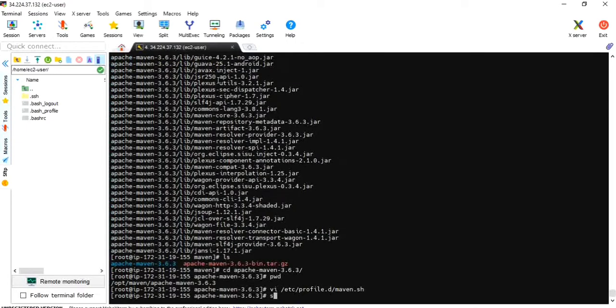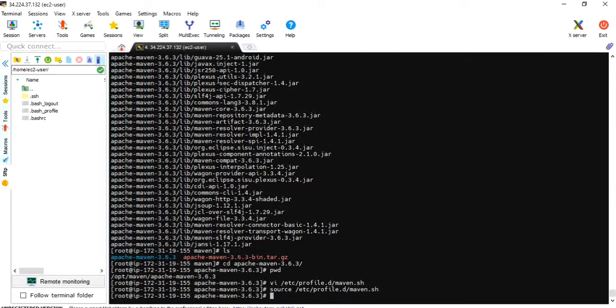Let's grant permission. Source etc profile.d maven.sh. Now let's check the version, mvn -version.